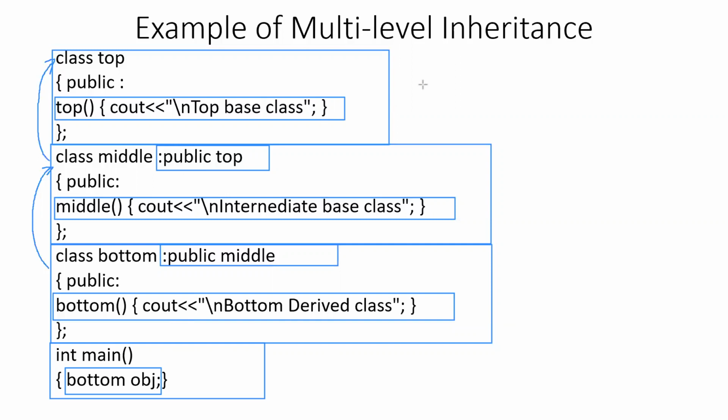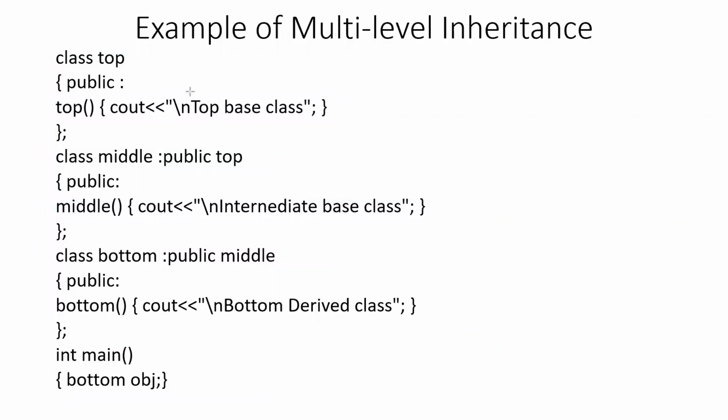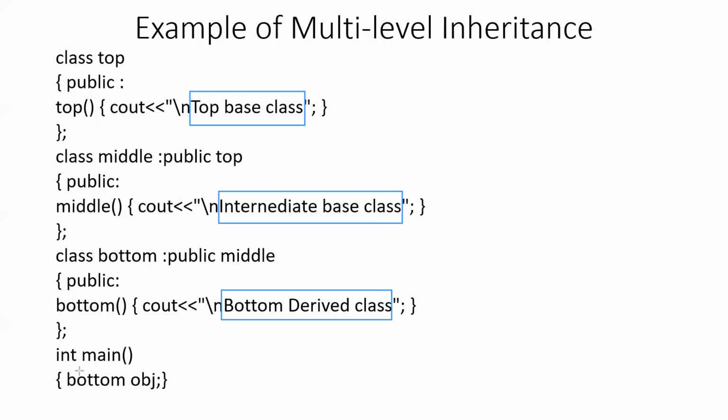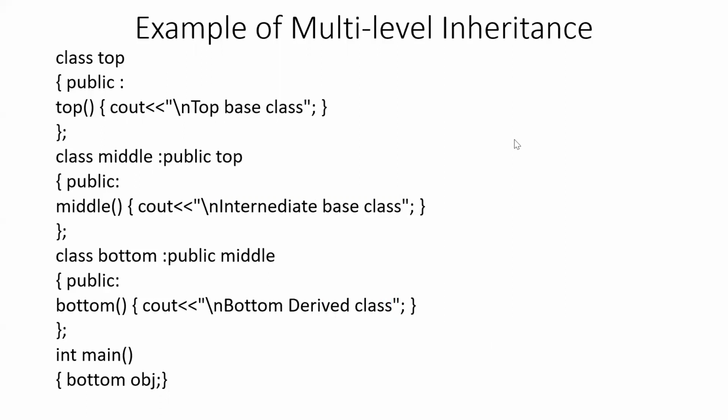So what will be the output? The first line to be displayed on the output screen will be top base class. The second line will be intermediate base class. And the last line that will be displayed is bottom derived class. So this was a little snapshot of how we can implement the concept of multi-level inheritance. You can pick up a real life problem to create multi-level inheritance and implement the same in the lab.